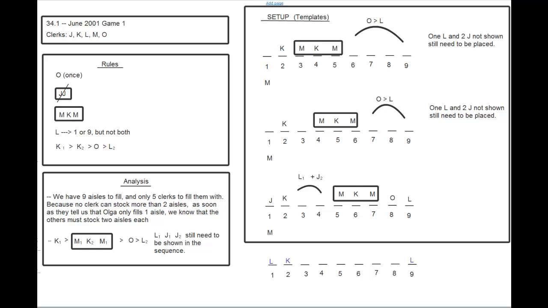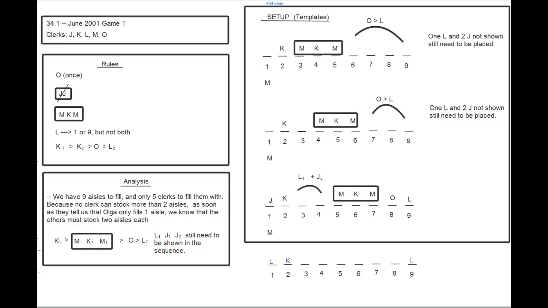B says Olga stocks aisle 6. Okay, now this looks more promising. And you might say, well, how do you know that? The reason is that what we said originally was that we need to keep the two J's separate. If we put O in 6, that forces MKM into 3, 4, 5. It leaves only 7 and 8 open, and we still have to place the two J's, which means they're going to have to be consecutive, right?